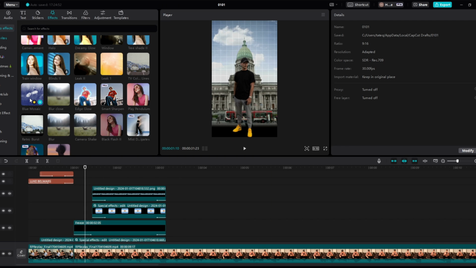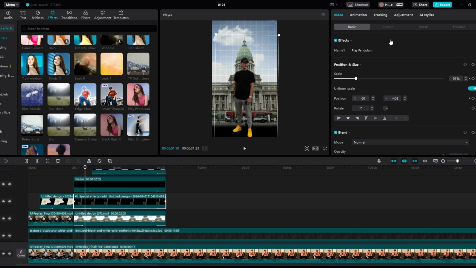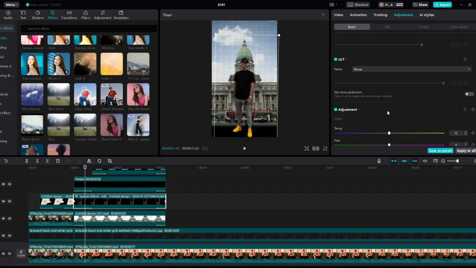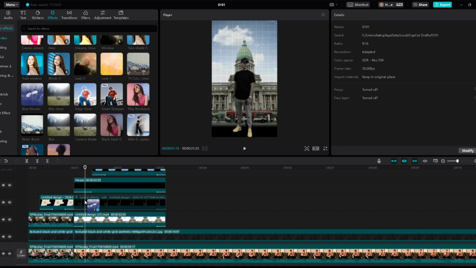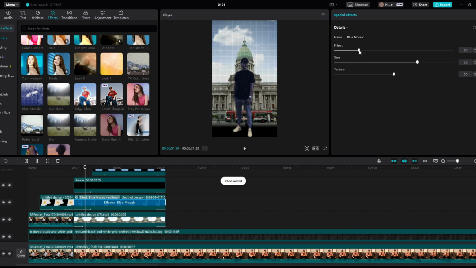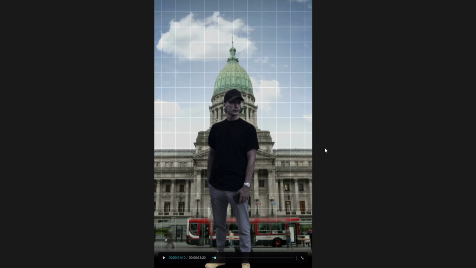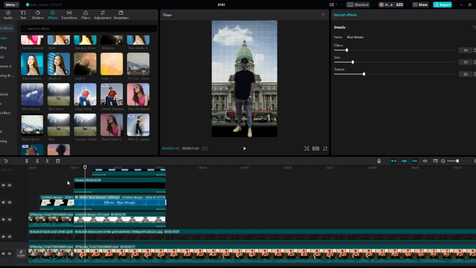So what I'm going to do quickly as well is I'm going to come to Luke Belmar, right? I'm going to come to adjustments, then I'm going to come to saturation. I'm going to slightly decrease it to like -35 or something like that. Add the blue mosaic effect straight to Luke Belmar. Add the filters, bring it down maybe to like 10 or something. Then we're going to add the size to like 15. Then the texture to like 25. Now we can have a look and see how that looks. Yeah, that looks good enough to me.